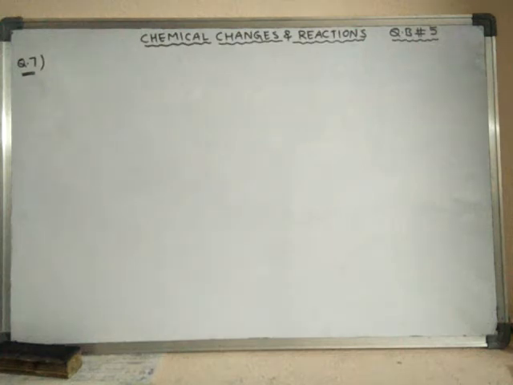We were learning the question bank related to chemical changes and reactions. Okay, so we will continue with that. So here, the seventh question is, name four factors which favor chemical reaction.